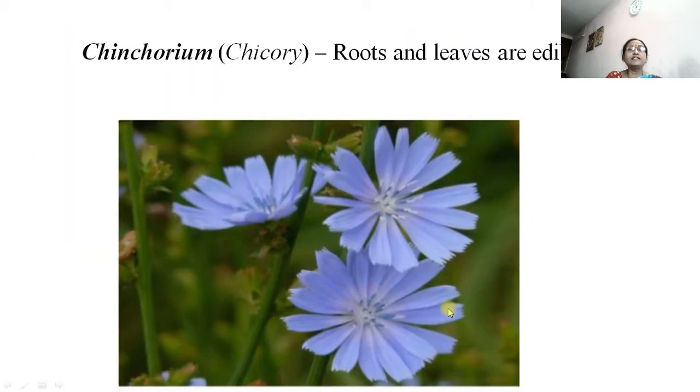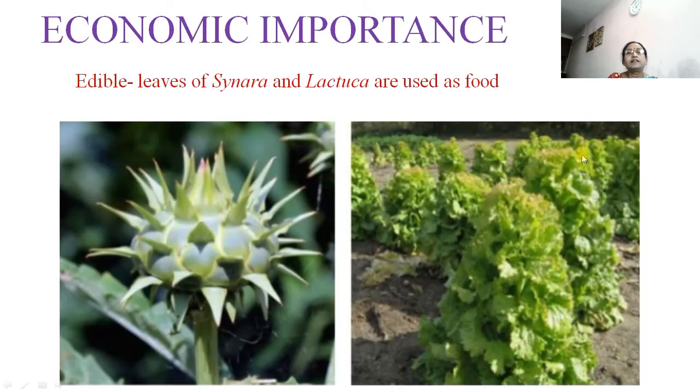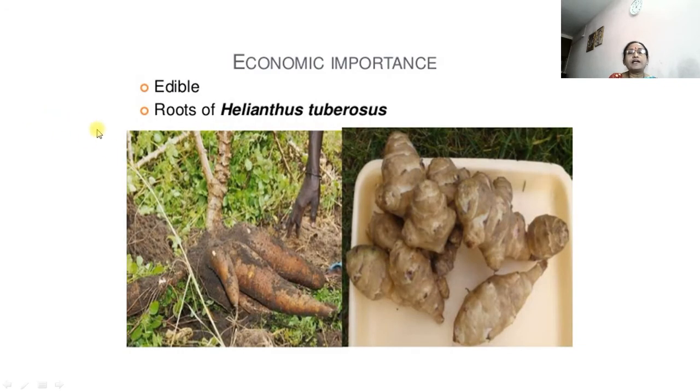The first plant is Cichorium, that is chicory. The roots and the leaves are edible. This is the plant. Then the edible leaves, that is Cynara or Lactuca. The leaves are used as food or in salad. Then in some plants the roots are edible, that is Helianthus tuberosus.